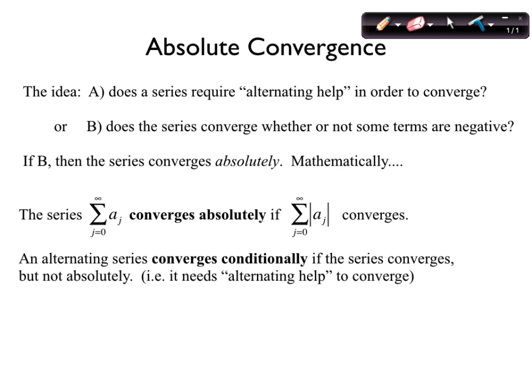What's the condition? That it alternates, right? It needs this condition of alternating in order to converge. So converges absolutely, that was B. Converges conditionally, that was A.